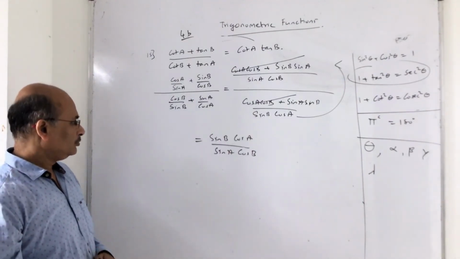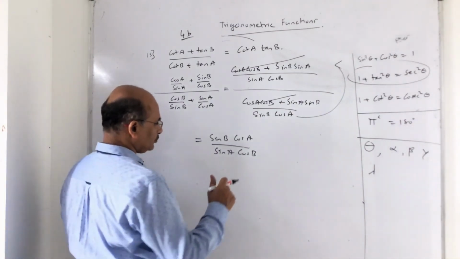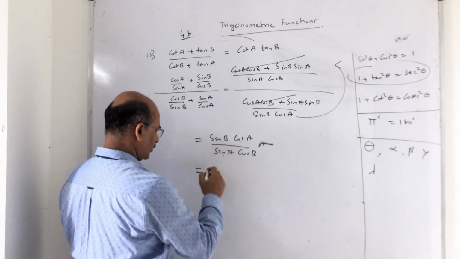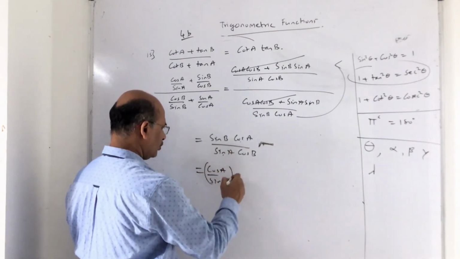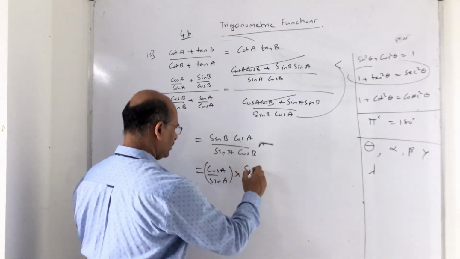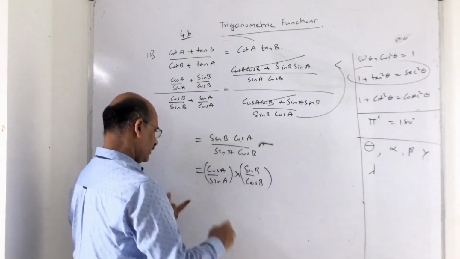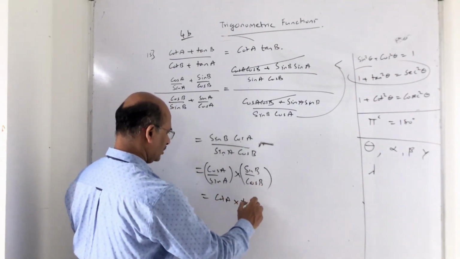Okay. Now, what do I have to prove? You have to prove cot A and tan B. Now, can I write this as cos A upon sin A into sin B upon cos B? Just rearrange the terms. So eventually this will be cot A into tan B.